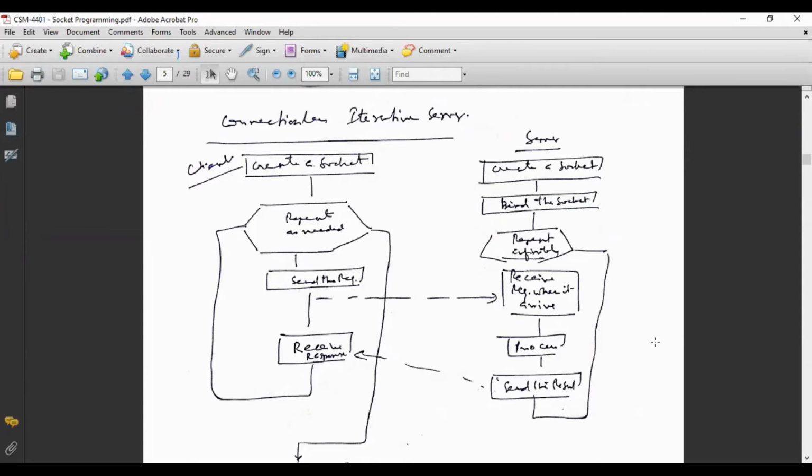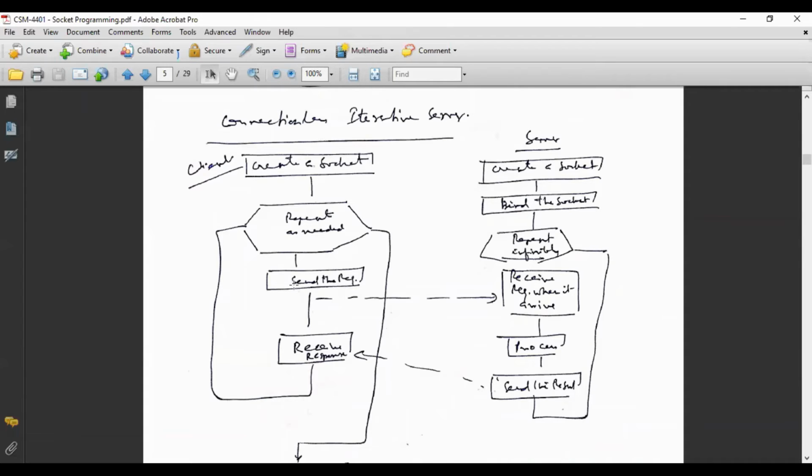Just like a shop is always open 24/7, a client or the customer may arrive at any time at their convenience. So customers are very much similar to client requests. On the client, repeat as needed. Whenever required, the client will send a request. That request will be received by the server, processed, and the response will be sent back to the client. I hope that you have got this flow chart, that is how the connectionless iterative server works.